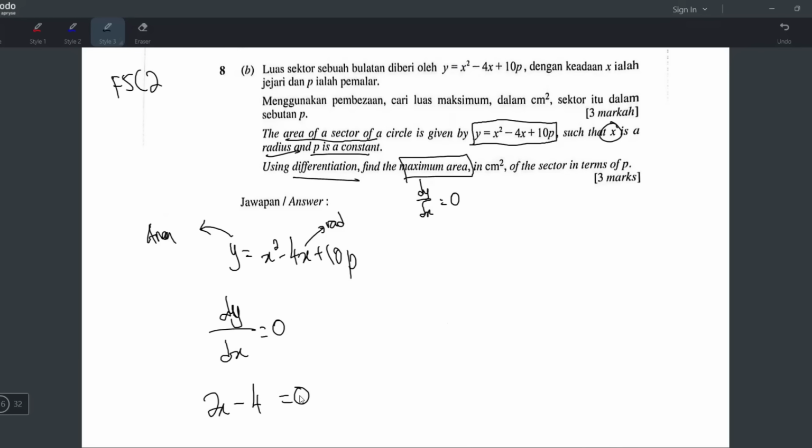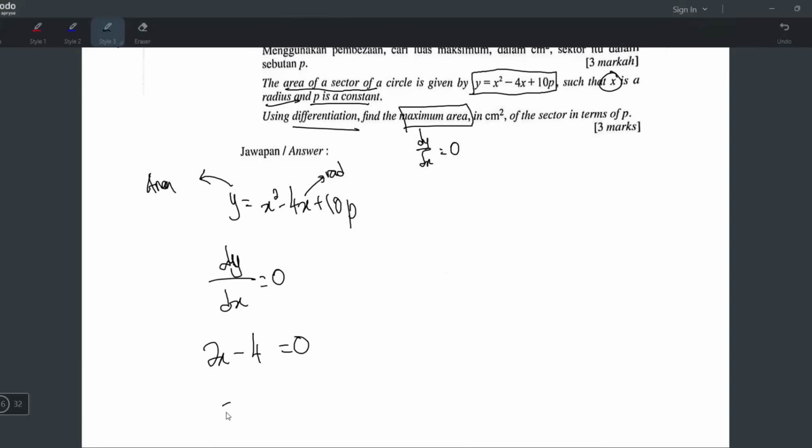And then the whole thing equals 0 because maximum. And now you can find the value of x. Negative 4 moves over to become 4, 4 divided by 2 is 2. But 2 is the radius, don't forget. They're asking for maximum area. So you have to substitute the x maximum into the original equation to get the maximum area.